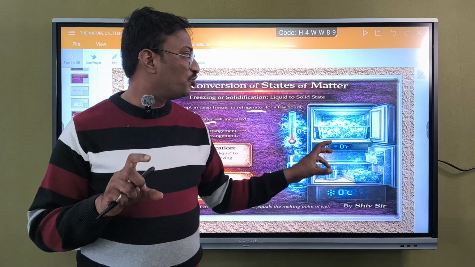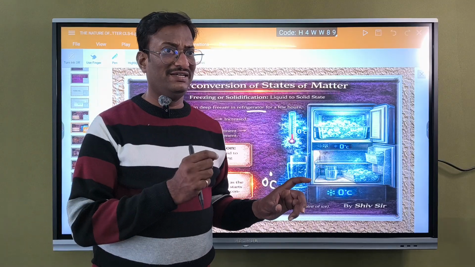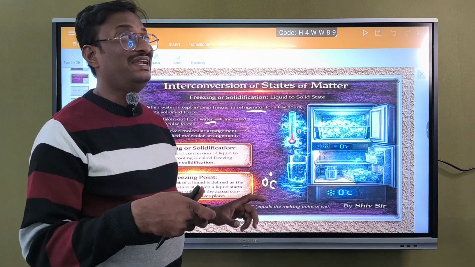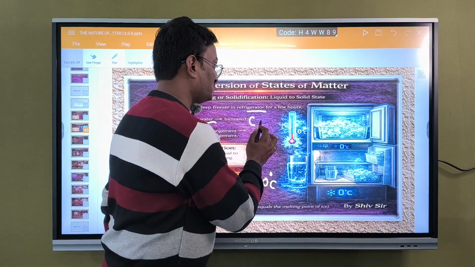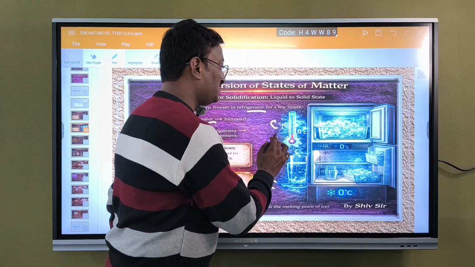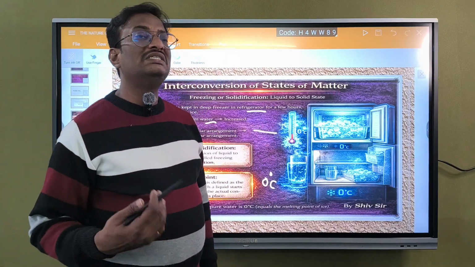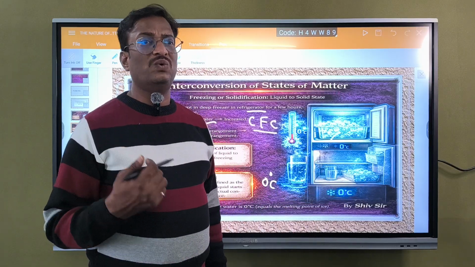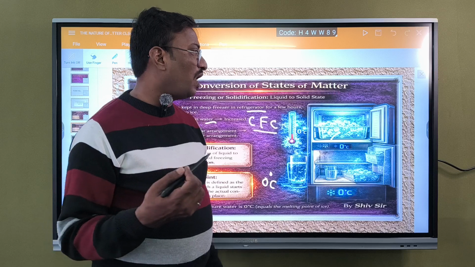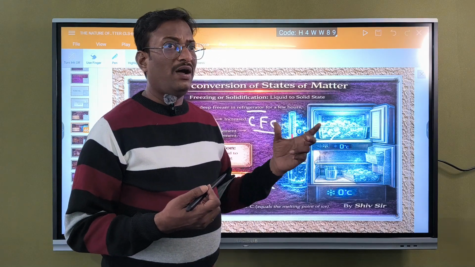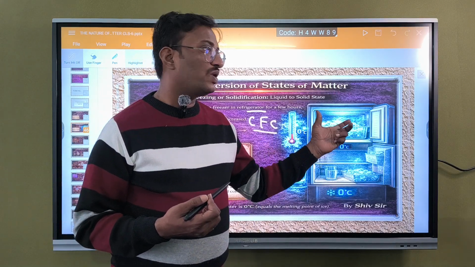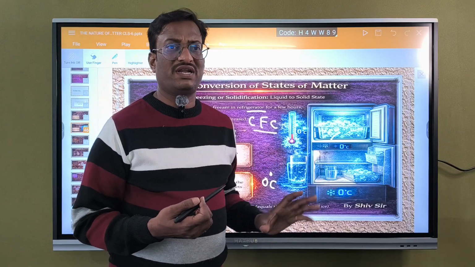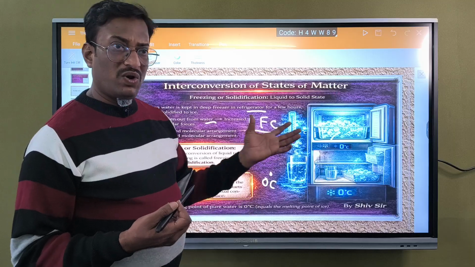There will be some sort of tubes in the fridge, and in them there will be a liquid. Chlorofluorocarbons, called CFCs, have been inserted in liquid state. Generally they will be in the liquid state in the refrigerator, in the form of tubes. What does this liquid do? This liquid goes and touches the vessel where we have kept some liquid in the refrigerator, maybe a glass of water or a bowl of water.